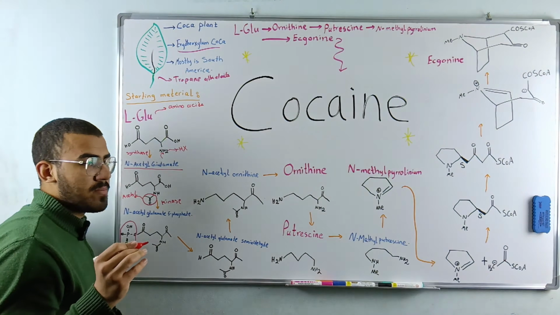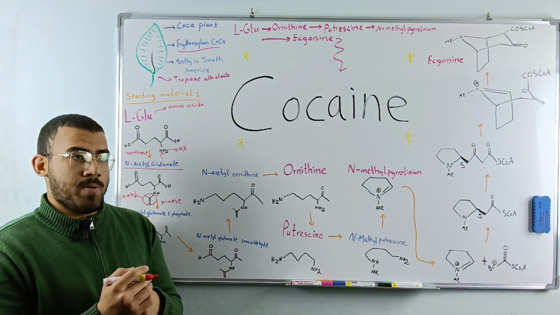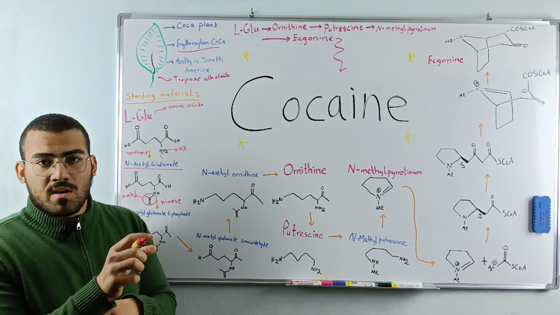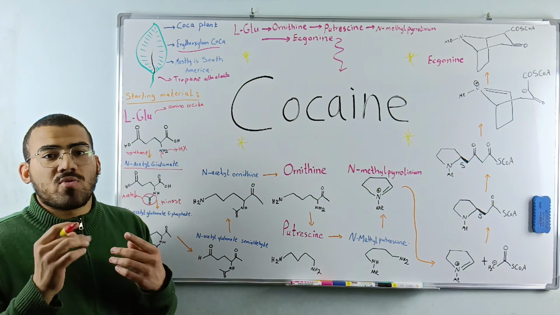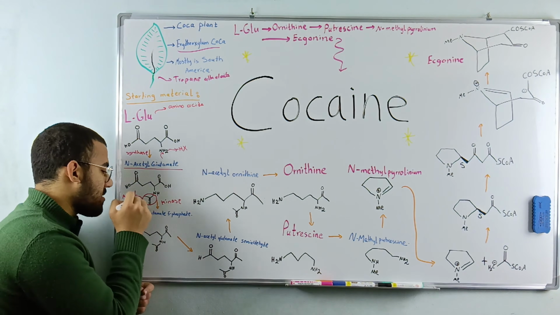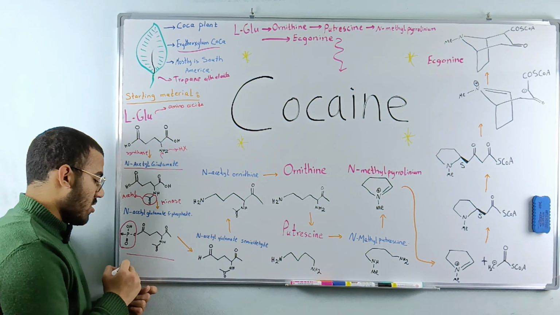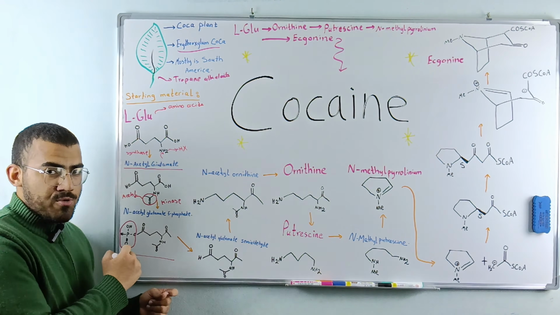Actually, this is a very important biochemistry tip. Whenever you hear the word kinase, immediately know that you added a phosphate group. You made a phosphorylation process. So a kinase means that you phosphorylated this structure, which means you added the phosphate group in here.